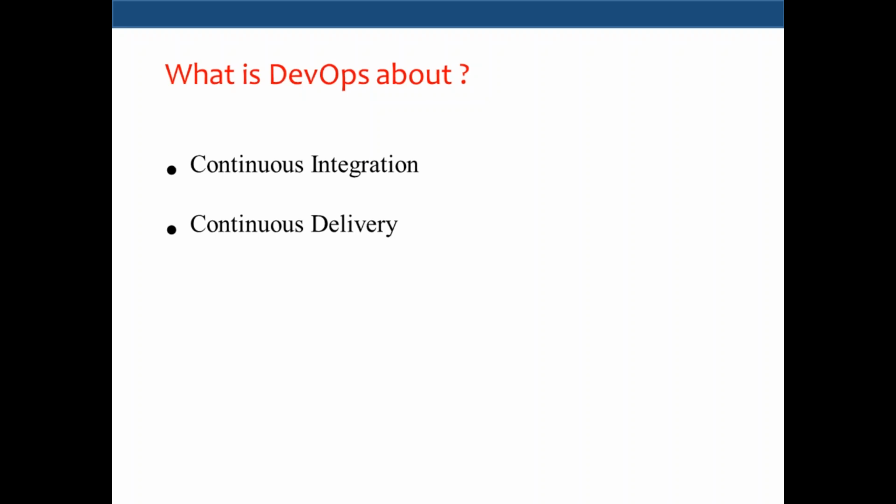Once things are working as expected, move it to QA. Things are working as expected, move it to pre-production. Again, if that is also working, move it to production. If the functionality is broken anywhere, if things are not working as expected, report the problem back to the developer. Then that guy will fix the bug and again push the new code to the version control.